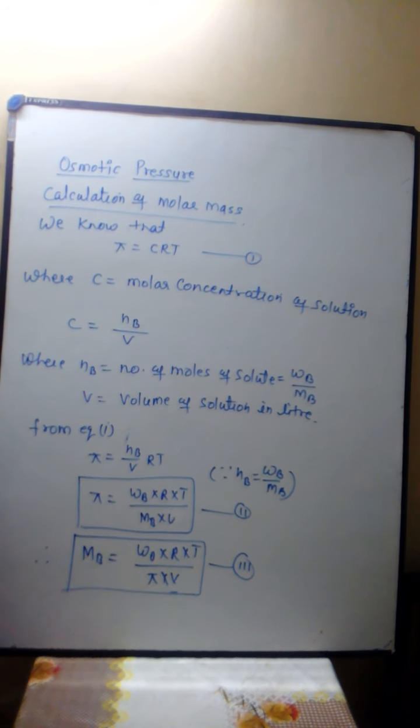So first we saw what is osmosis. Osmosis is the spontaneous flow of solvent molecules from lower concentration to higher concentration through a semi-permeable membrane. Secondly, osmotic pressure is that external pressure which is required to stop the osmosis process, denoted by pi. Then we saw osmotic pressure is a colligative property, directly proportional to the molar concentration of solution. And third, we calculate the molecular mass.